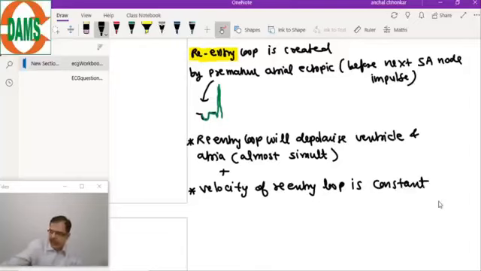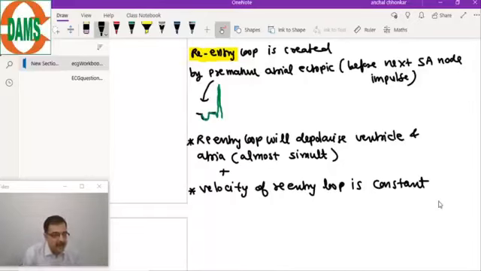So two things you have to remember. The re-entry loop will depolarize the ventricles and the atria almost simultaneously, and the velocity of each re-entry loop is constant. It is circulating with a constant velocity, and remember, it is an indefinite loop. Unless you give treatment to the patient, it will keep on circulating.